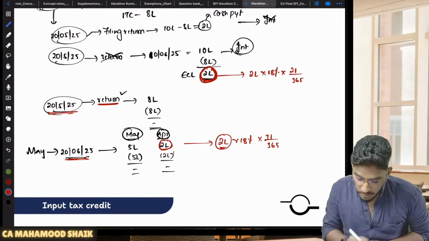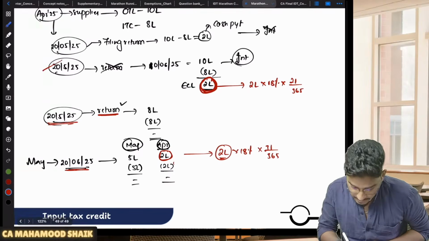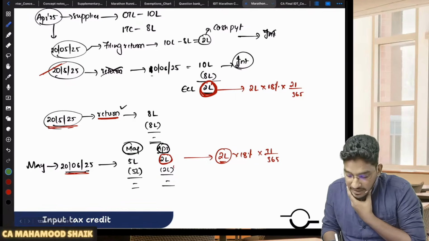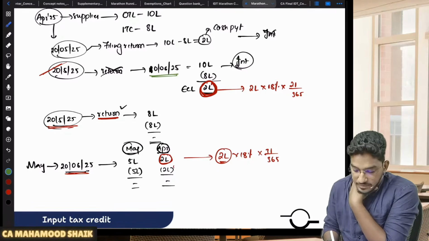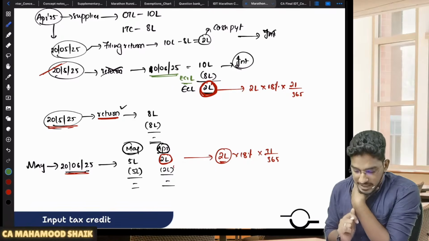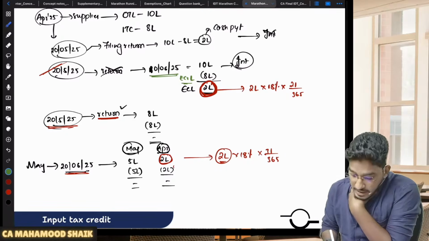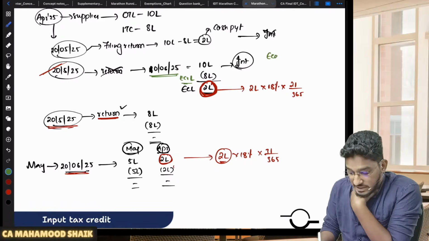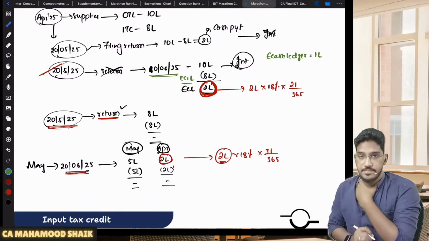No. So one more point they have told. See here also, if you take this second case, you come here and say, sir, I did not file the return at all. I am filing it on 10th of June 2025. 10 lakh rupees is my output tax liability. 8 lakh rupees I have in my electronic credit ledger. 2 lakhs I am paying now using the electronic cash ledger. Sir, but in my electronic cash ledger, there is already a balance lying, amounting to 1 lakh rupees.